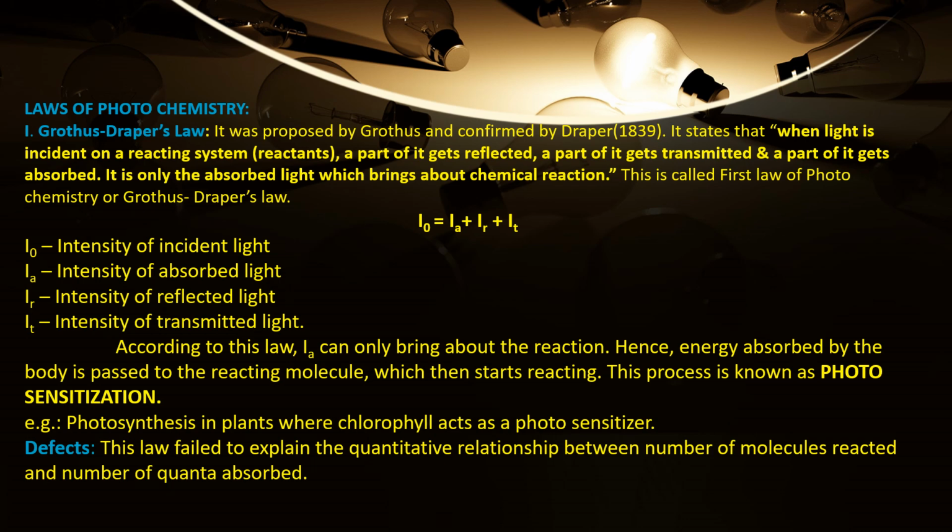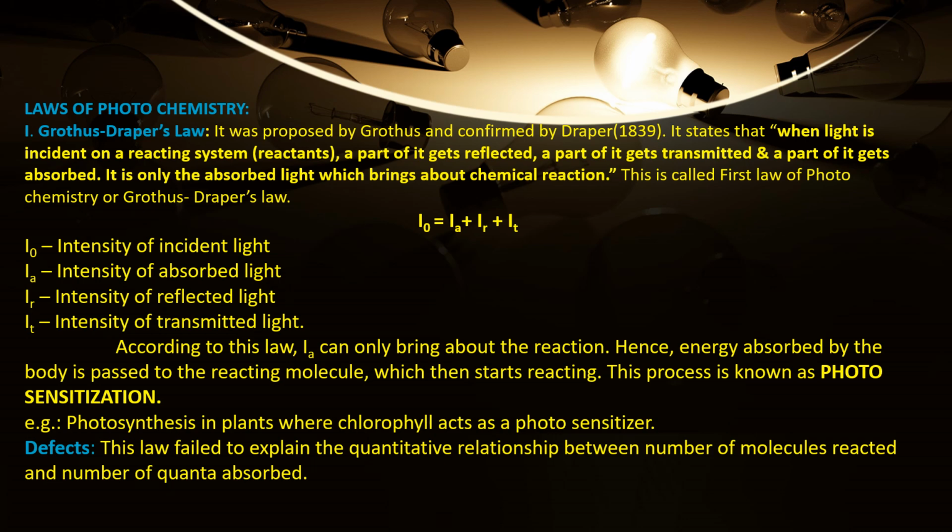Okay, so try to understand, students. When light is incident on a reacting system, part of it gets reflected, part of it gets transmitted, part of it gets absorbed. I think you know the meaning or the difference between reflected, transmitted and absorbed. So if we notice here, it is the absorbed light which brings about chemical reaction.